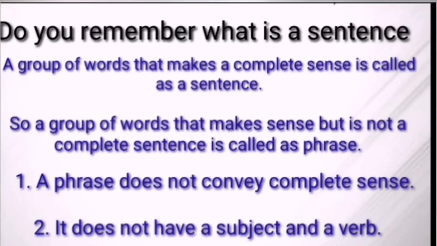In the sentence which I spoke, I have an apple, the subject was I and the verb was have. An apple is a phrase. So I have an apple is a sentence, and if I say an apple, it is not a sentence but it is a phrase. So what is a phrase? A group of words that make sense but is not complete. An apple is not complete, so it is called a phrase.